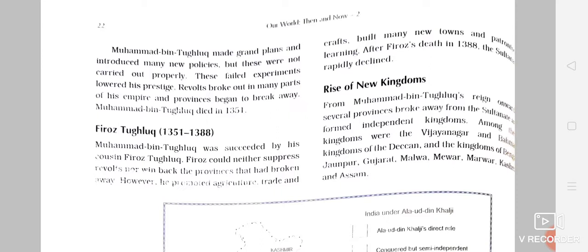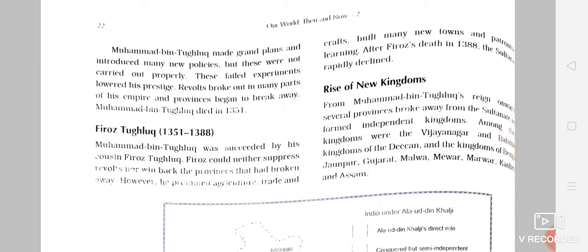He introduced many policies also, but they were not successful due to some reasons, as they were not carried out properly. So the people lost trust in him, and that is why many revolts started in many parts of his empire. This way, many provinces began to break away into smaller parts. Then Muhammad bin Tughlaq died in the year 1351, and he was succeeded by his cousin Firoz Shah Tughlaq.